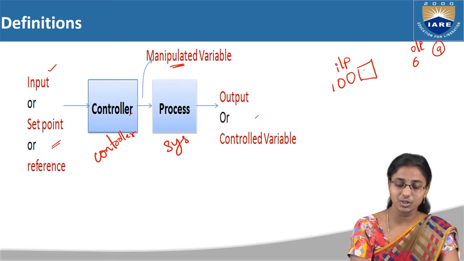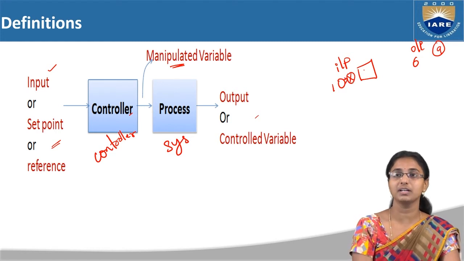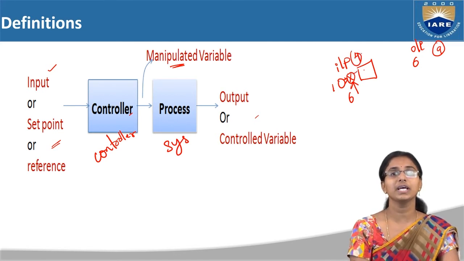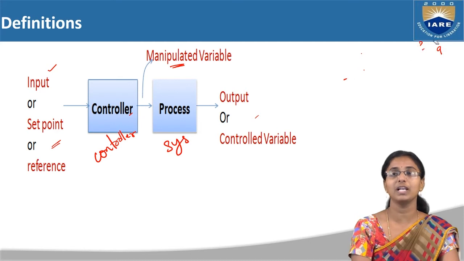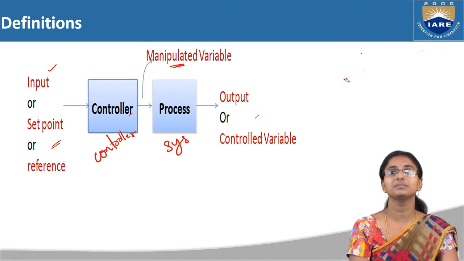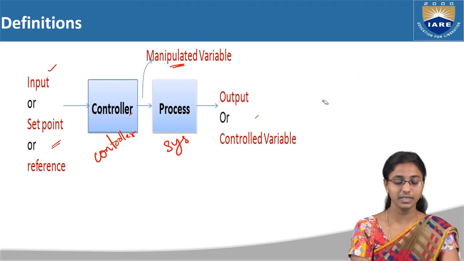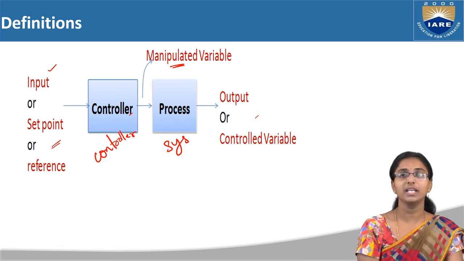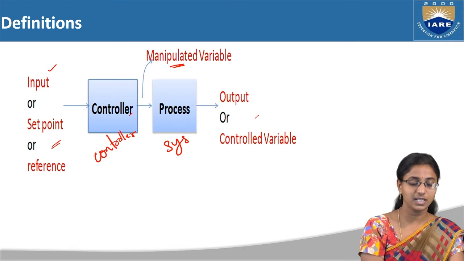Here we are going to use an error detector, and here we are going to get an answer of 6. So now this error detector is going to identify the error of 4. So indirectly, your controller is nothing but that which identifies the differences between the input value and the output which we have obtained, right? So this is a simple clarification.